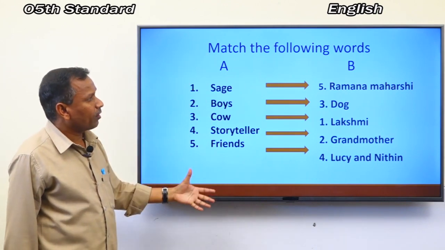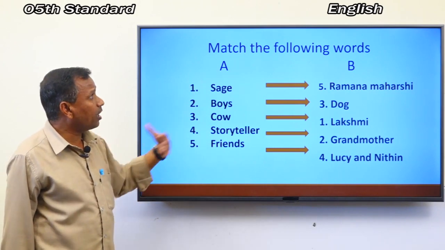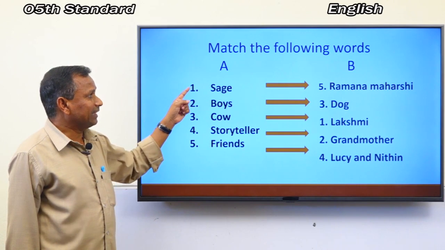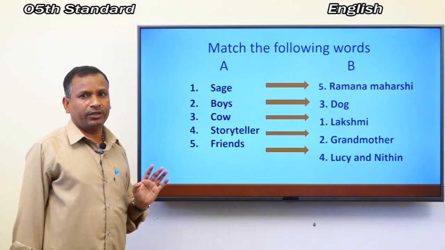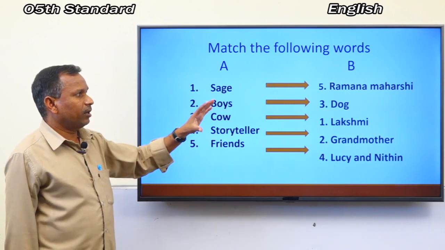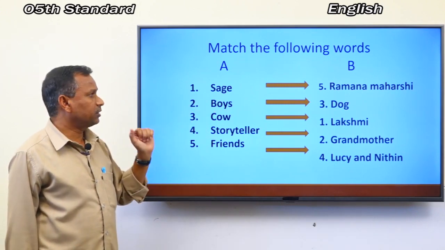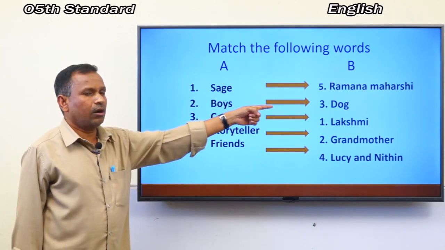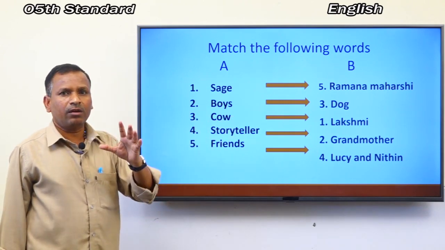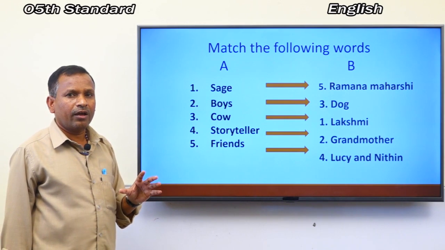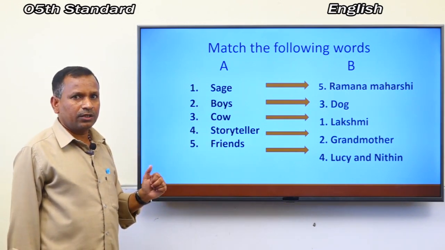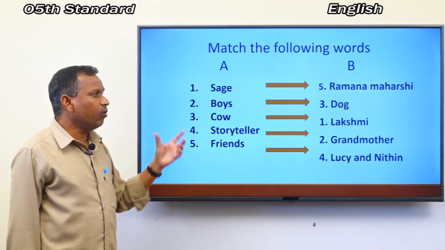This is the answer. What is the answer here? Says, Ramana Maharshi, because Ramana Maharshi was a sage. Boys, dogs, because Ramana Maharshi called dogs boys. Cow, Lakshmi, because Ramana Maharshi called the cow Lakshmi.